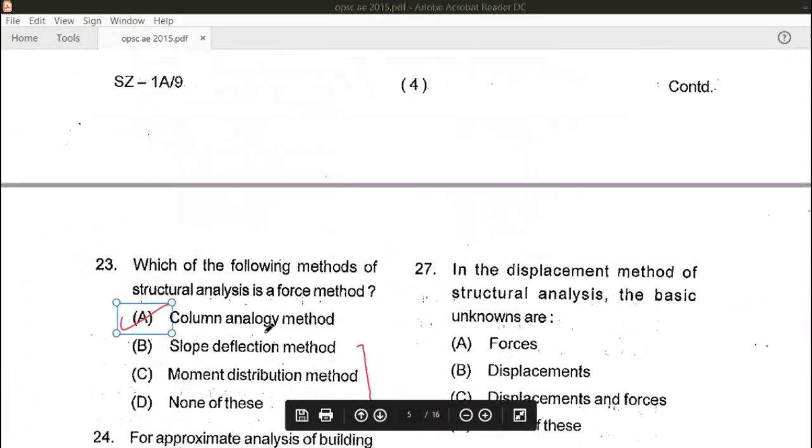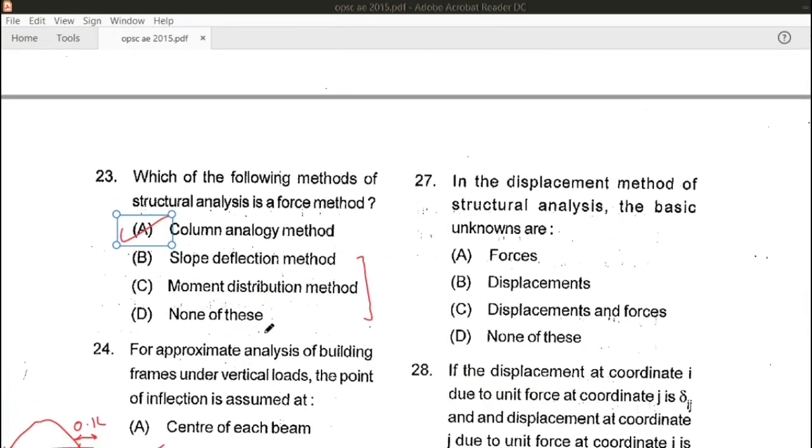Let's see the next question, that is 27th. In the displacement method of structural analysis, the basic unknowns are displacements, and if it is a force method, then the basic unknowns will be forces. But in this question they have given the displacement method, so we will consider B as the right answer for this question.